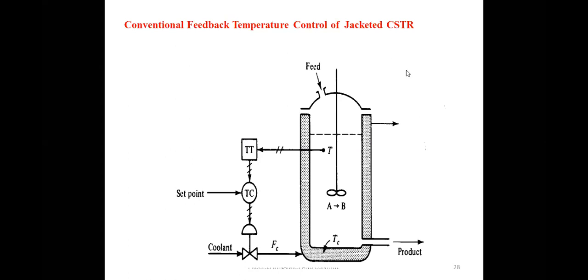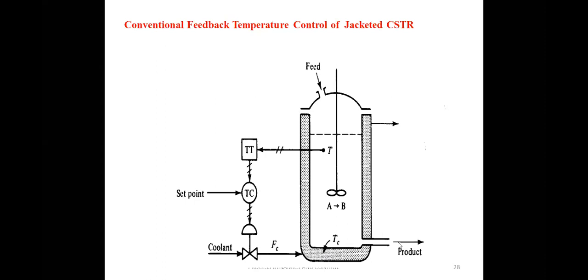So this simple conventional feedback control will be very effective in compensating for changes in TI and less effective in compensating for changes in TC. So if we consider TC, we may get some effective control of the product temperature.